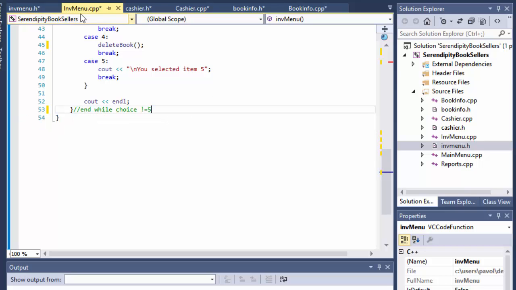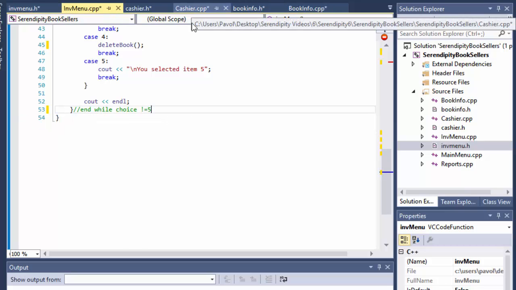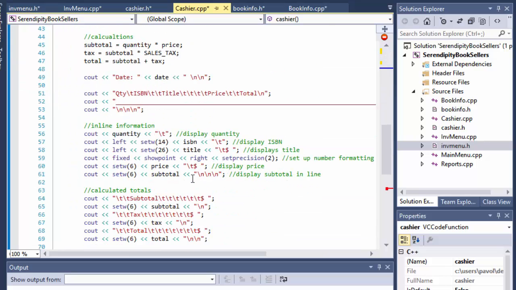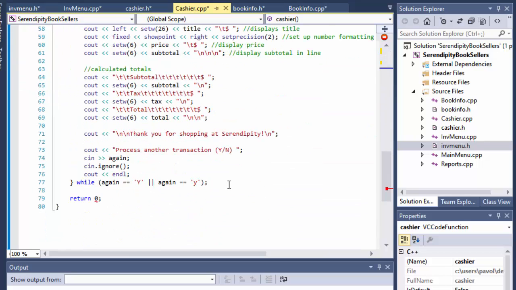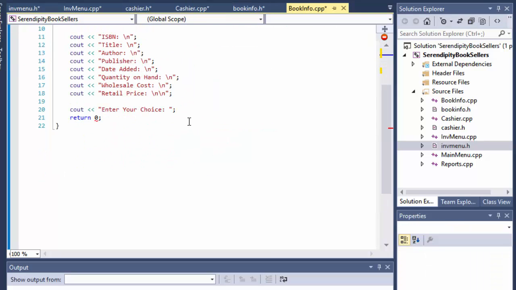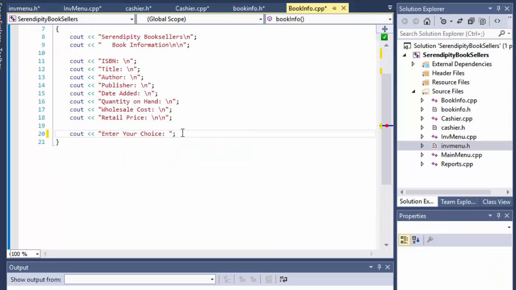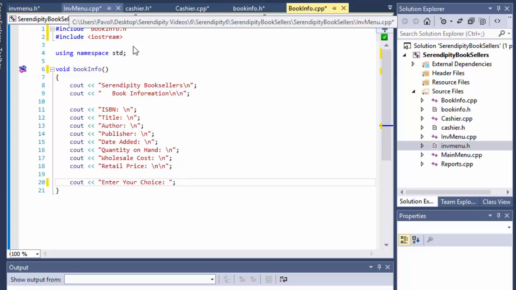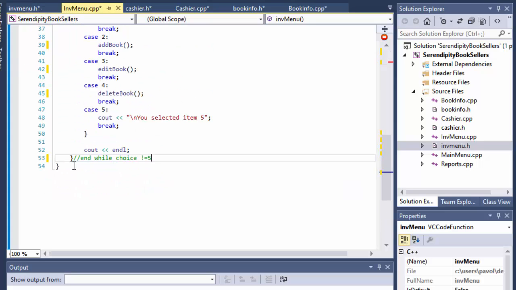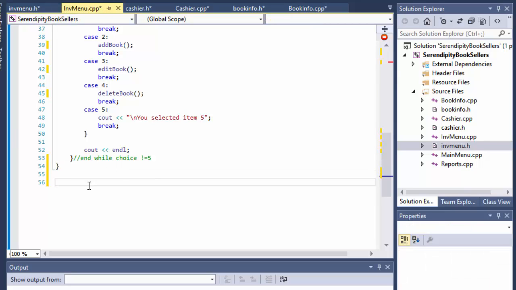In fact, I think I forgot to delete return 0 from these functions. I had it there because we had the main menu there before, but that's not the case anymore. So anyway, in our inventory menu CPP file, let's create the functions.